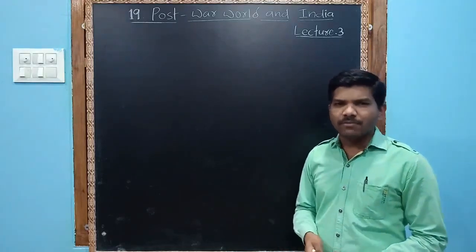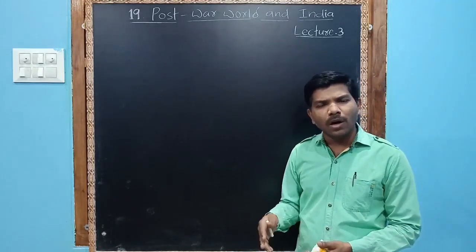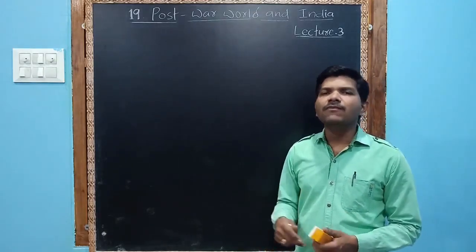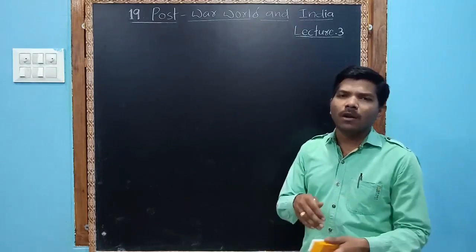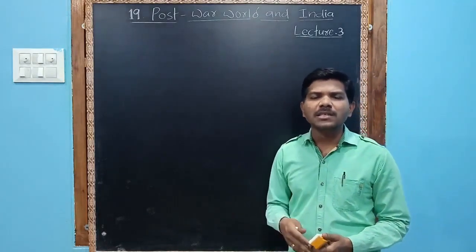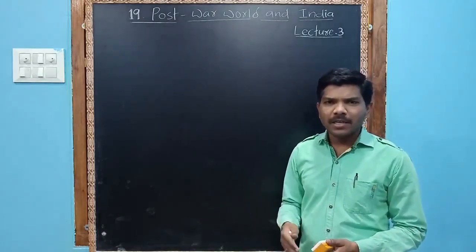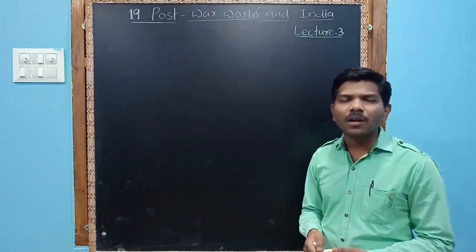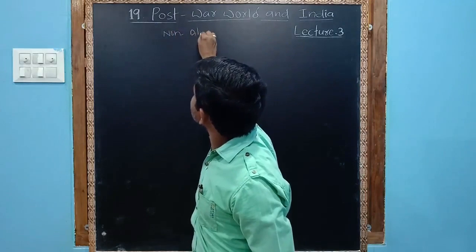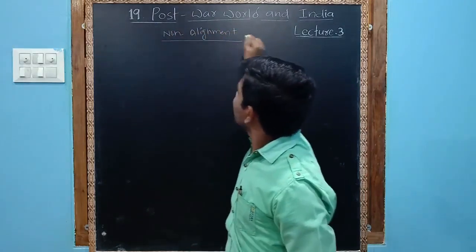In our previous session, we discussed the conditions and circumstances related to the Cold War, proxy war, and how the USA and USSR influenced other countries to get involved in military alliances. We also covered military alliances like NATO, SEATO, CENTO and the Warsaw Pact. In this session, we will see the Non-Alignment Movement.